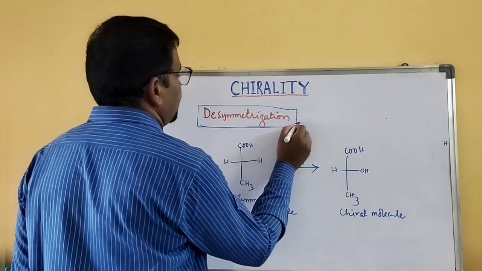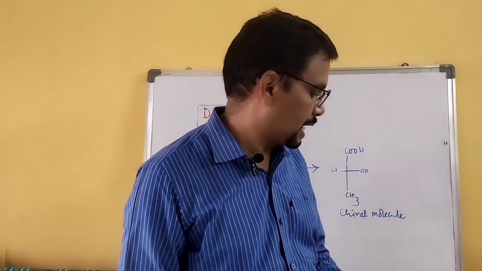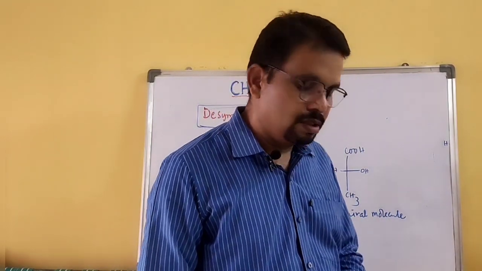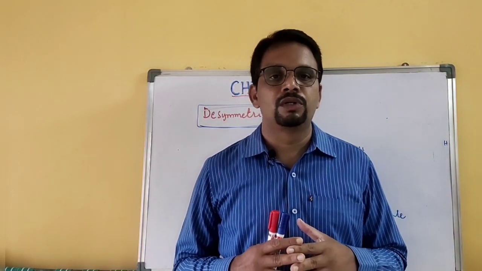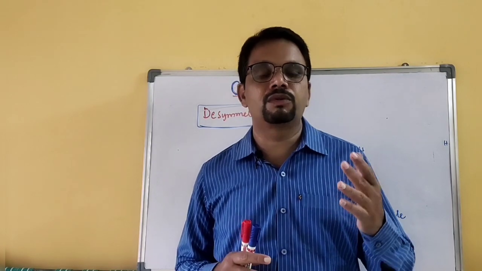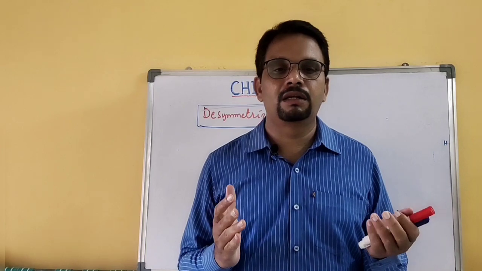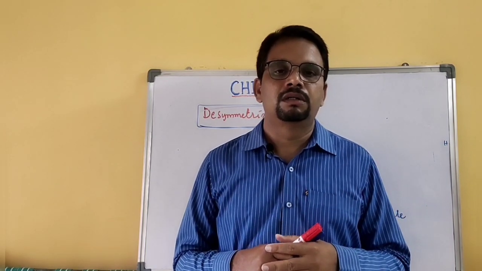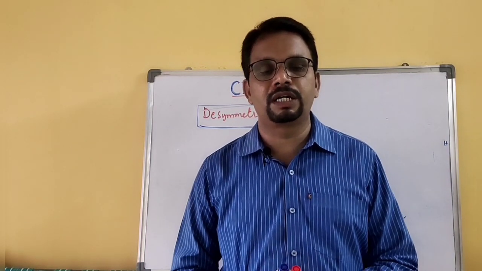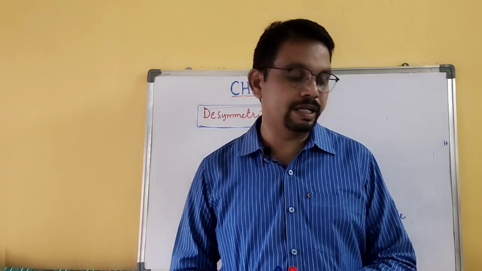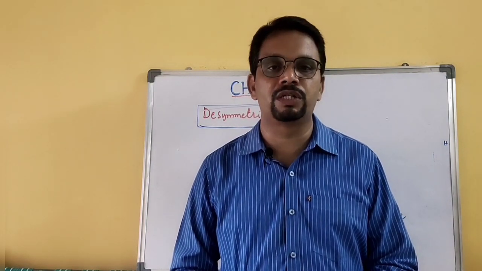Desymmetrization. I hope you understand this class very thoroughly, and you need to remember all the things. You need to understand chiral molecule, chirality, achiral, asymmetric, optical activity and desymmetrization. All this terminology is very important in stereochemistry.